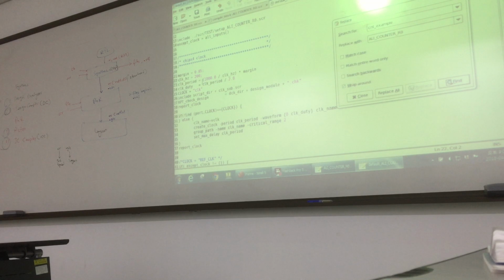So here first I change the frequency. For example, say our clock frequency is 25 megahertz. So this is in megahertz. In design compiler we do the same thing, but there only the period is defined. So we take the inverse of our clock and put the period there in nanosecond. Default unit is nanosecond.